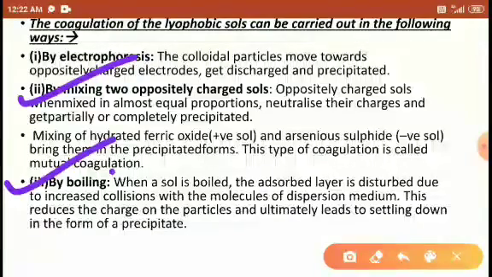One more method, boiling. When the sol is boiled, the adsorbed layer is disturbed due to the increased collision with molecules of the dispersion medium. This reduces the charge on the particles, ultimately leading to settling down in the form of precipitate. When we boil the colloidal solution, the adsorbed layer is disturbed due to the increased collision with the molecules of the dispersion medium.